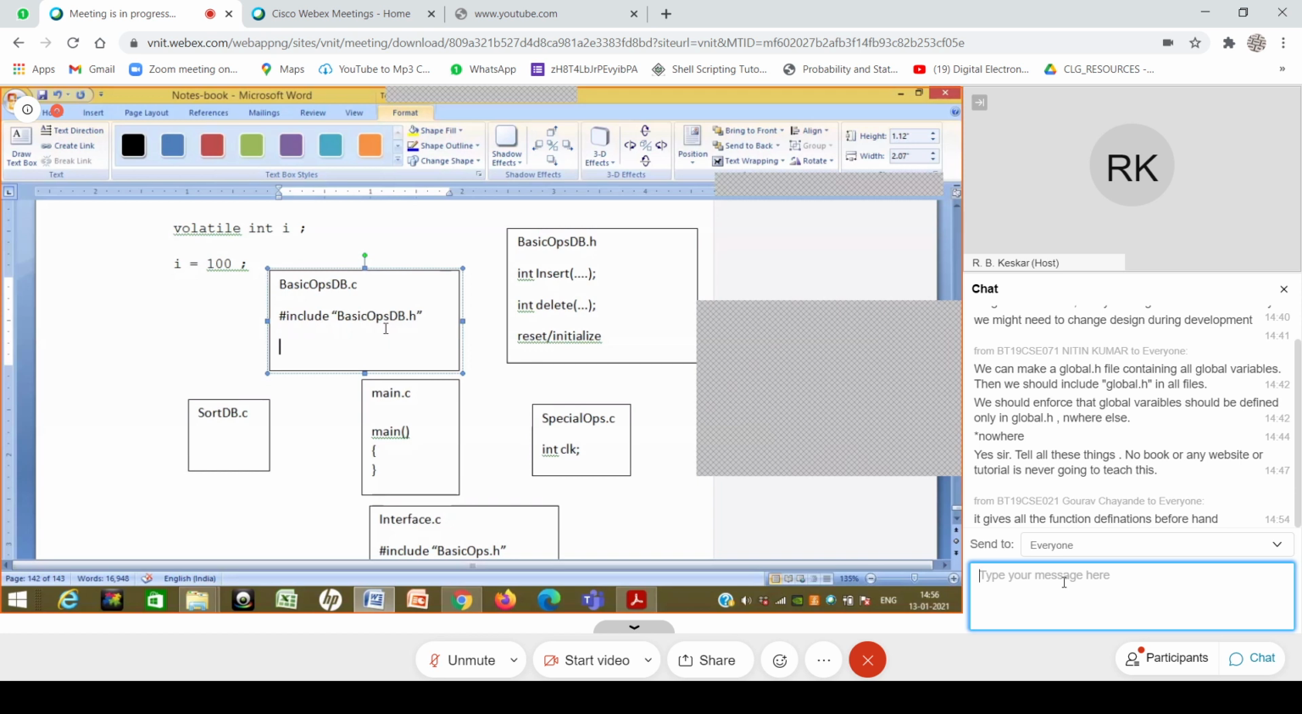basic ops db.h. It is good. Maybe tomorrow we'll finish that off. Because this whole setting itself, if you are the hotel owner and you are displaying every day, the menu card changes, so you are displaying the menu card outside, you might want to